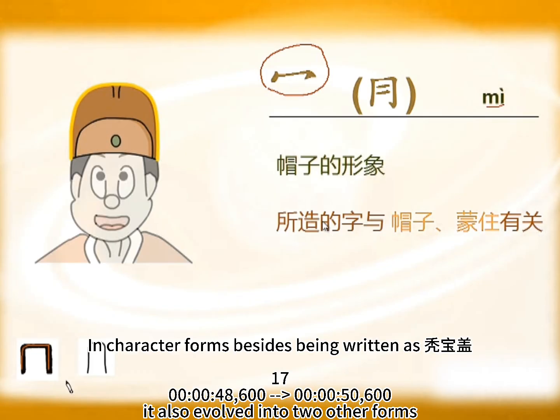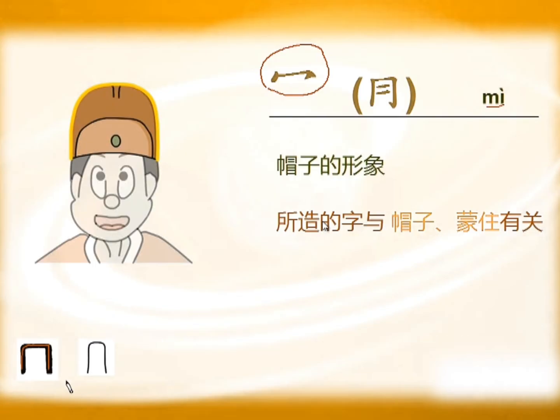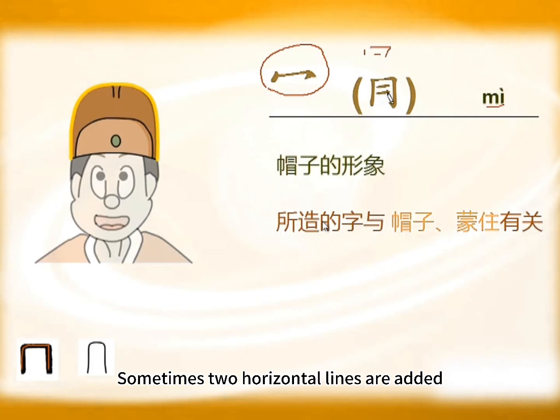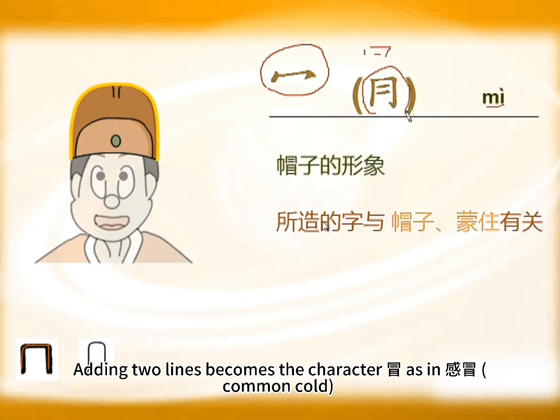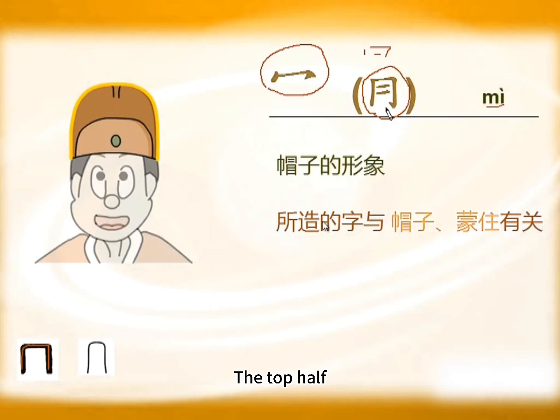In character forms, besides being written as tu bao gai, it also evolved into two other forms. Sometimes a horizontal line is added inside. For example, like this. Sometimes two horizontal lines are added. Adding two lines becomes the character mao as in guān mao, common cold, the top half. Whether one or two lines, they are actually decorative marks. The overall form still represents a hat.